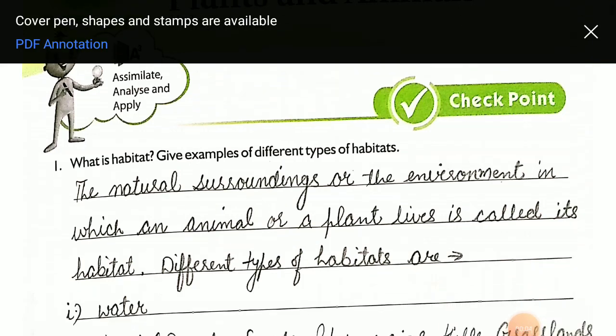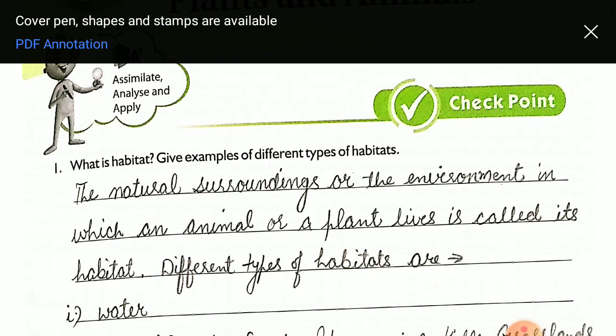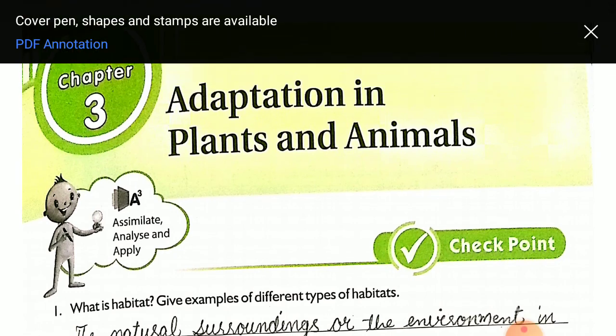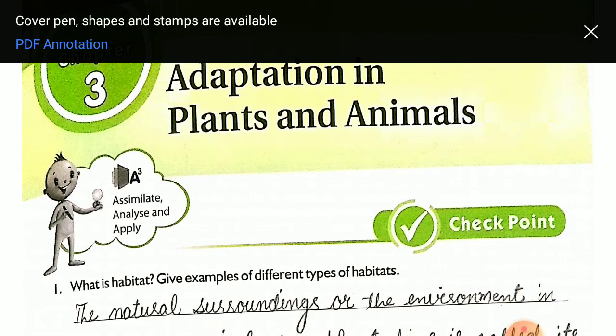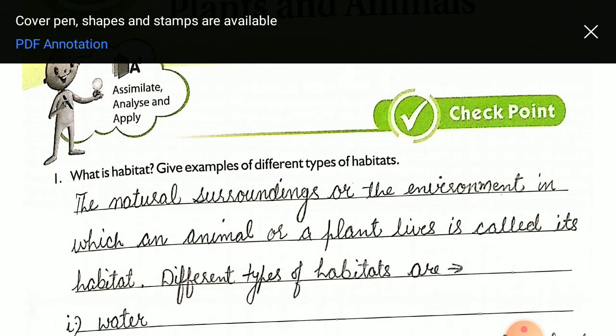Okay, fine, very good. So in this video today we will discuss the question answers of chapter 3 of science, that is adaptation in plants and animals. So please open your observation books along with you. First question is, what is habitat? Give examples of different types of habitats.